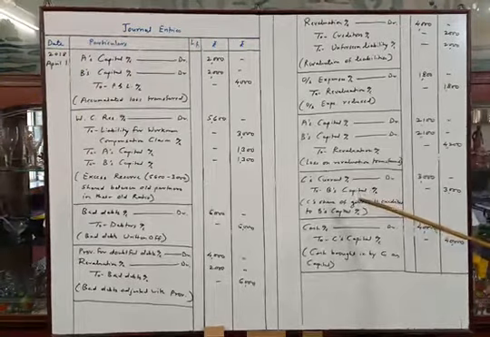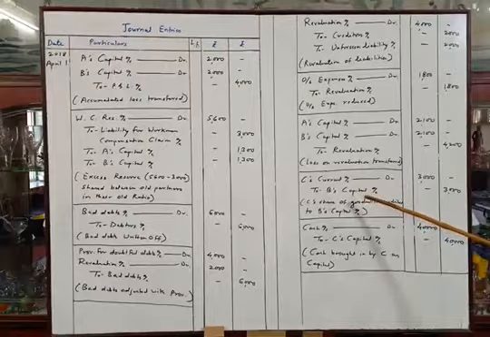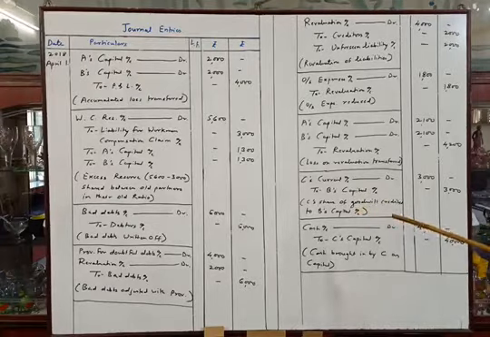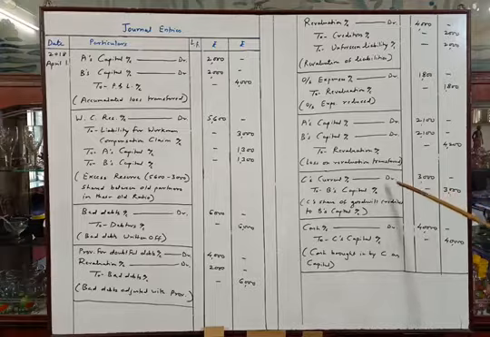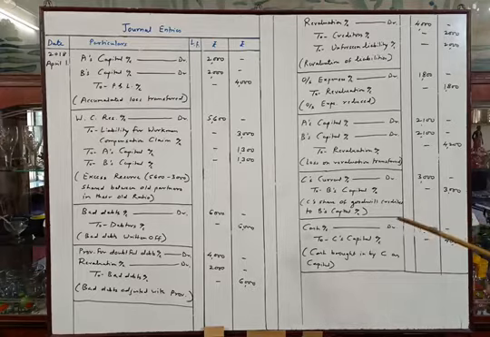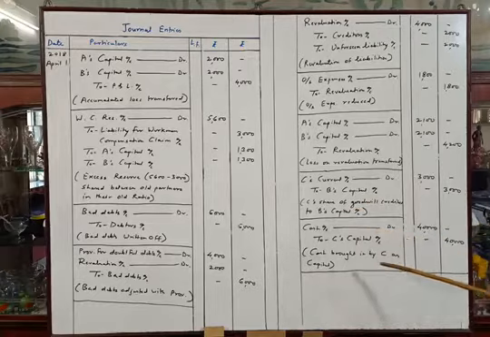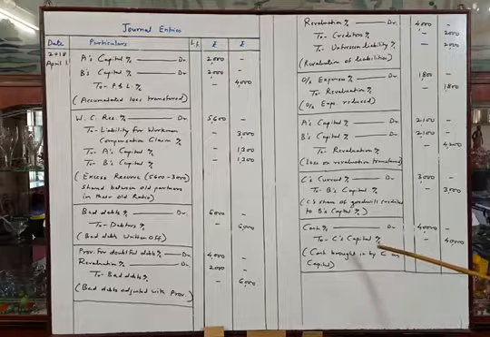Next entry is about revaluation of liabilities, and next entry is about outstanding expenses reduced. Then this entry is about loss of revaluation distributed between the partners in their old ratio. Now second last entry, we have calculated C's share of goodwill rupees 3,000. This is the entry of adjustment of goodwill, as C is not bringing any cash for goodwill. C's current account debit to B's capital account. And last entry is of capital brought in by the new partner, rupees 40,000.